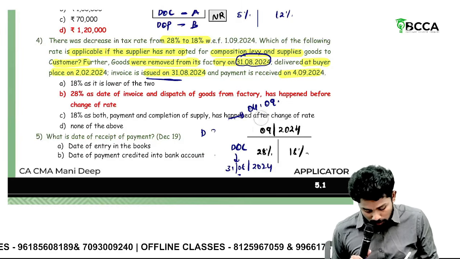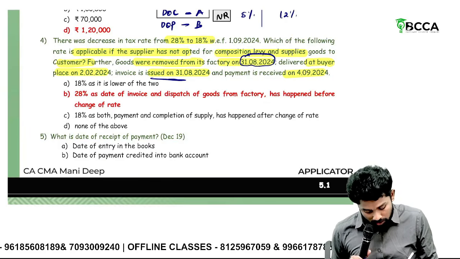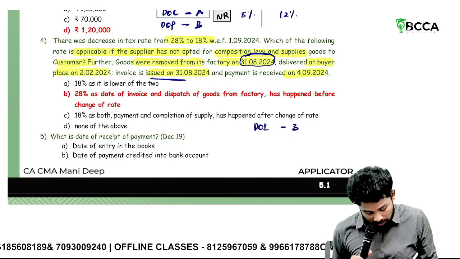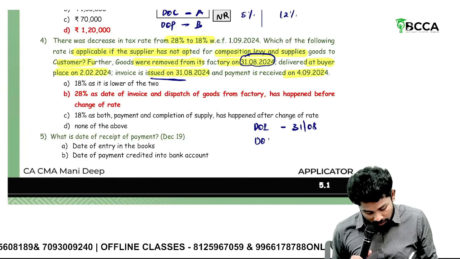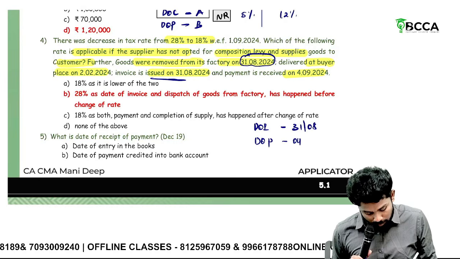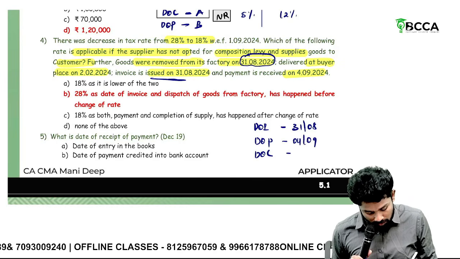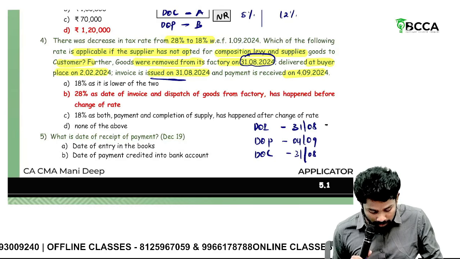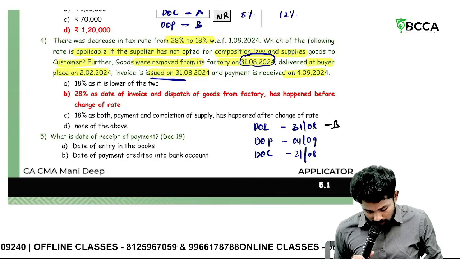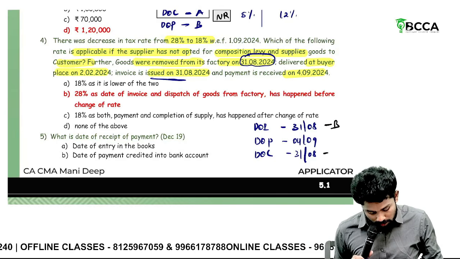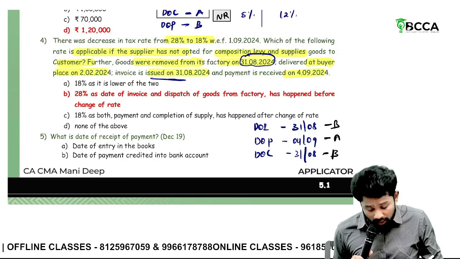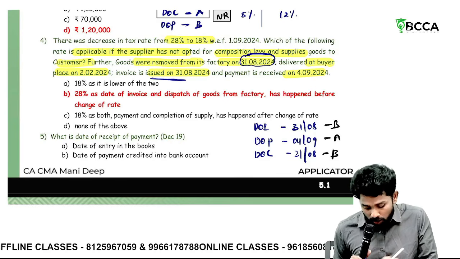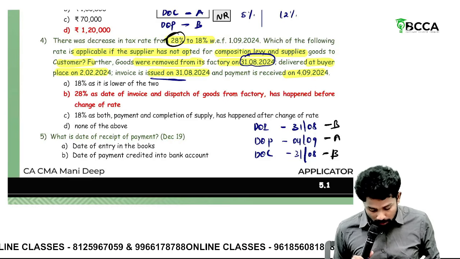Let me write it down more clearly for you. Date of invoice is 31st August. Date of payment is 4th September. Date of completion is also 31st August. Out of these, which were after the rate change? Not the invoice and not the completion, which are before. Only payment is after. So which rate applies? The old rate, 28%.